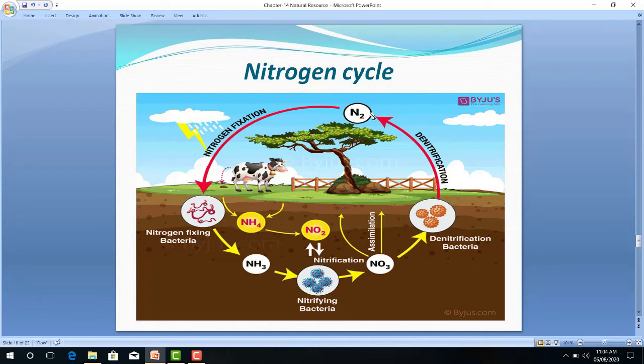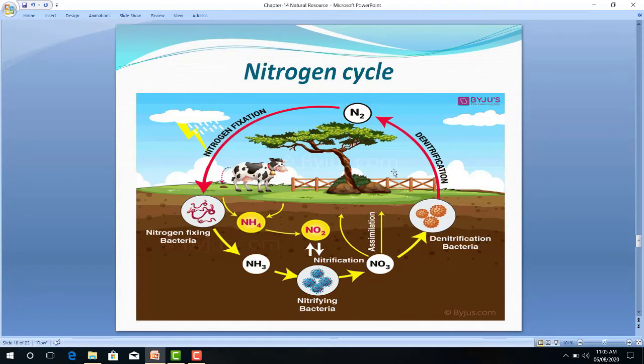So this way, nitrates and nitrites are soluble in water, readily used by the aquatic plants and animals. Nitrates and nitrites get converted into nitrogen by denitrification. So this way these four processes take place one by one.